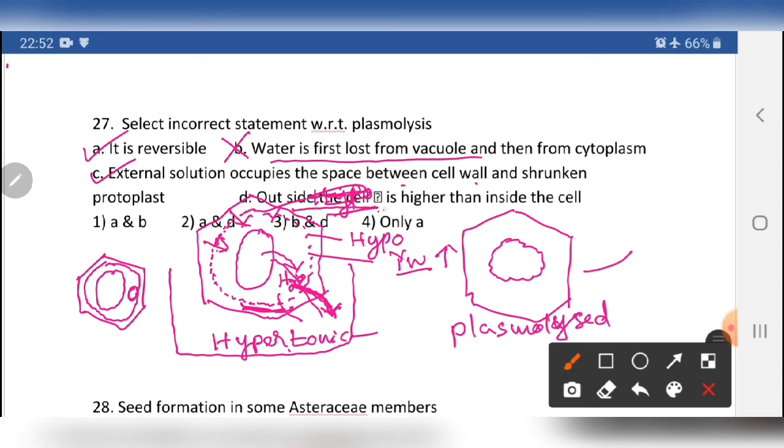Outside the cell has a high water potential. Outside the cell means this medium has a high water potential. Yes, water potential is high. Then the inside water potential. No, this is a wrong statement. Inside the cell is a high water potential, outside the cell is a low water potential. So this statement is wrong.